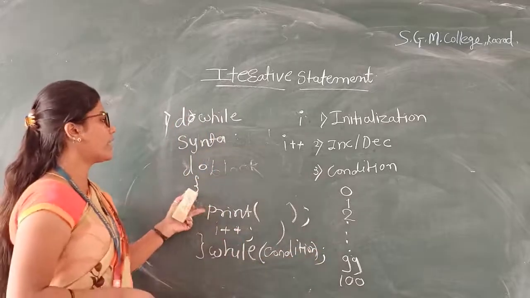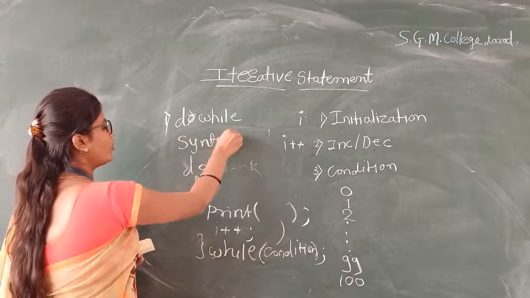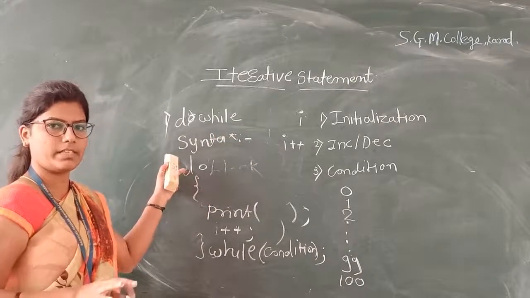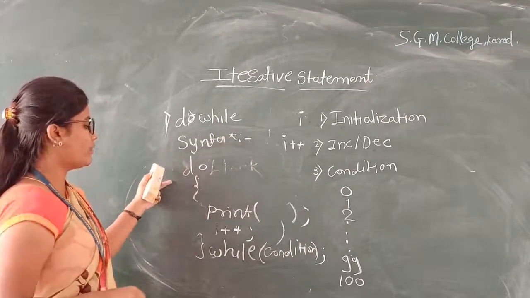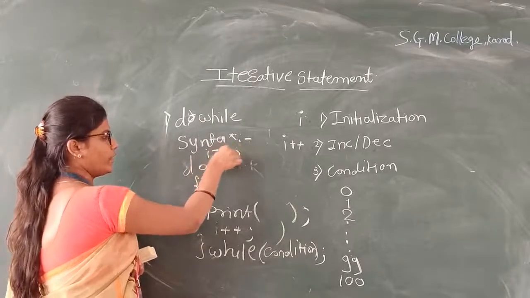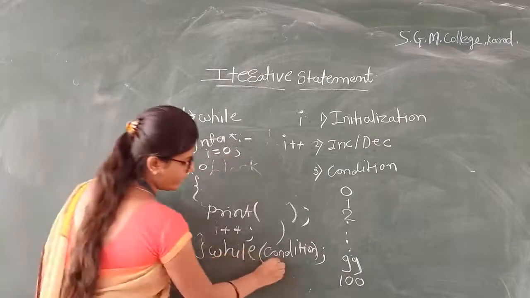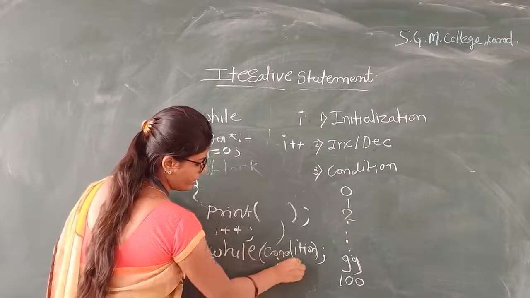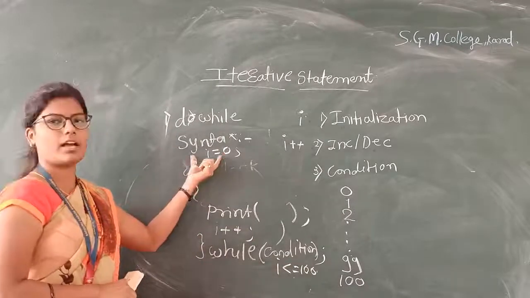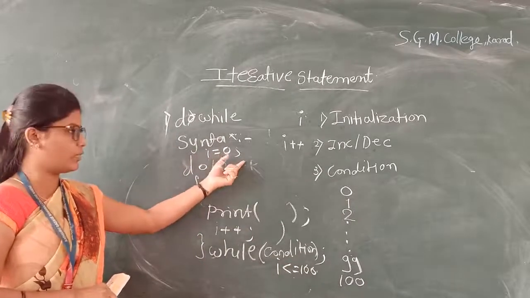Okay, here we also take the same example. Here I want to print n natural numbers. Value of n is 100. Okay, so here we set I equal to 0. Here we initialize the value. Here the condition is I less than or equal to 100. Okay, our first point is I is initialized to 0.